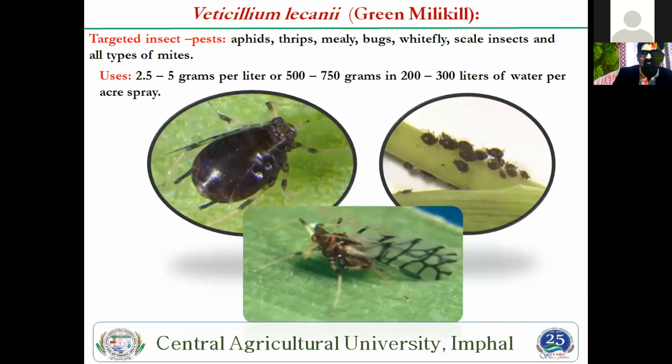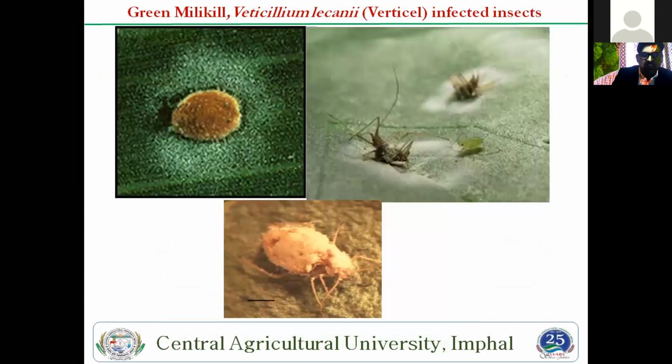Then another, Verticillium lecanii, whose trade name is Green Mealy Kill. That is also developed by Green Biotech, and it easily controls sucking pests like aphid, thrips, mealybugs, whitefly, and scale insect. The dose is also given in different doses that you can use per acre for the control of these pests in many crops. Then you see the picture of the insect infected by this Green Mealy Kill.